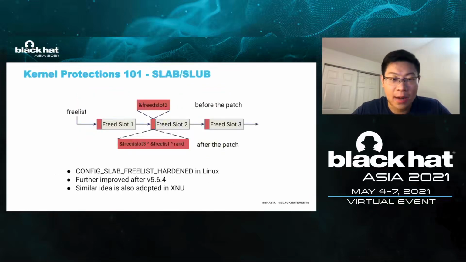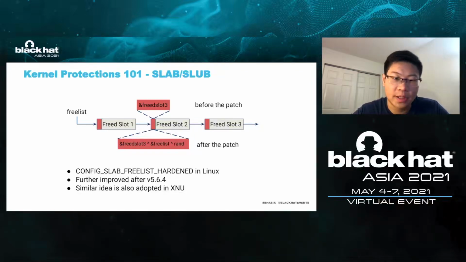On the slab allocator, one of the protections is CONFIG_SLAB_FREELIST_HARDENED. This protection includes 3 patches, and I show the diagram of one patch on the slide. The freed slots in the slab allocator are chained using a singly linked list. The head of the list is named freelist. When a slot is in free status, the first 8 bytes are used to store the address of the next slot in the list. This is the situation before the patch is applied.